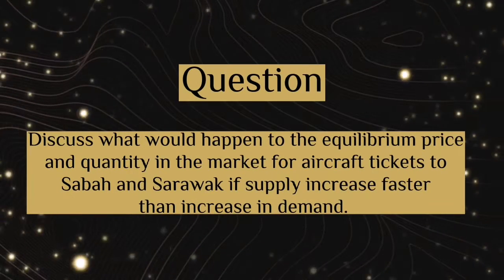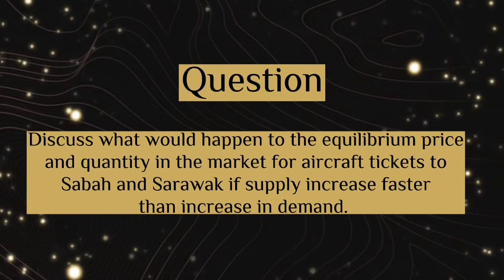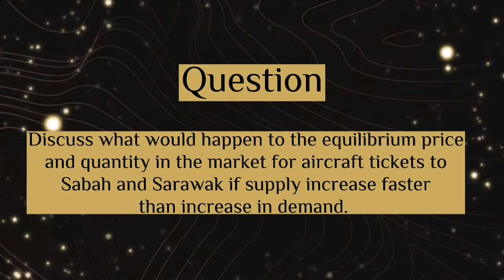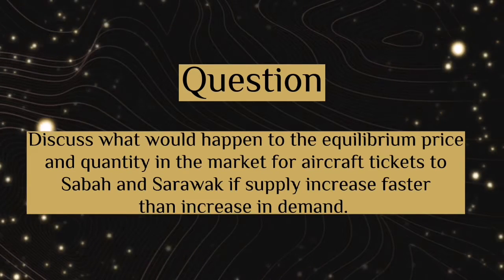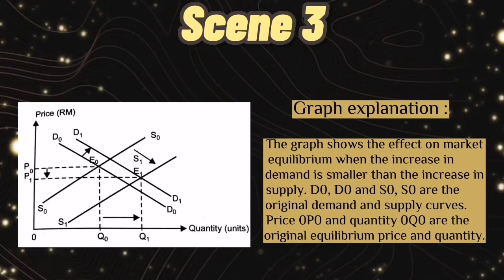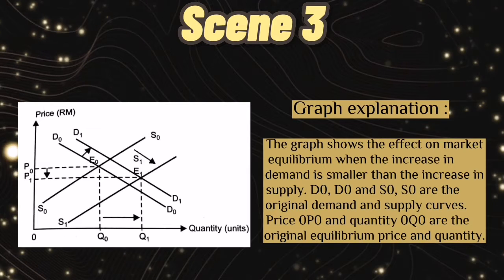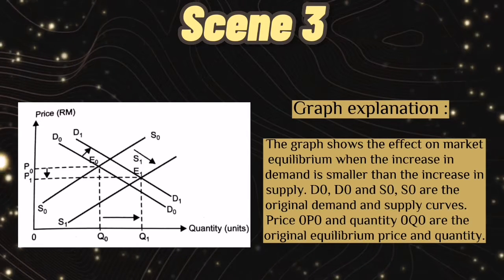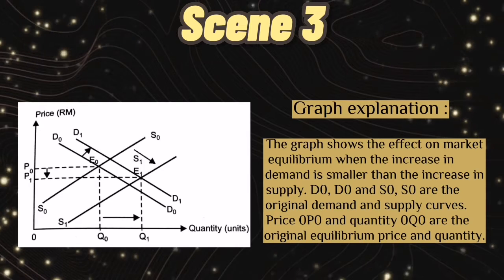Question: discuss what would happen to the equilibrium price and quantity in the market for aircraft tickets to Sabah and Sarawak if supply increased faster than the increase in demand. This is the graph explanation. The graph shows the effect on market equilibrium when the increase in demand is smaller than the increase in supply.